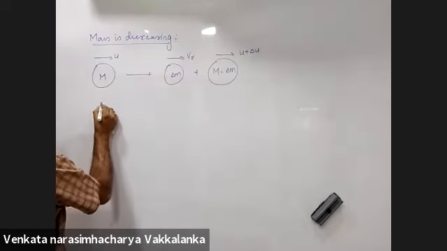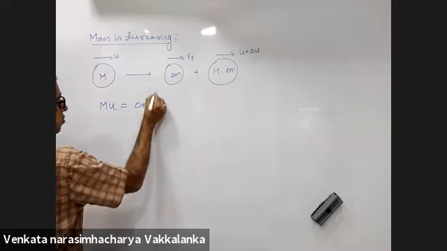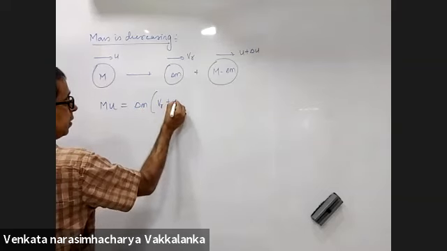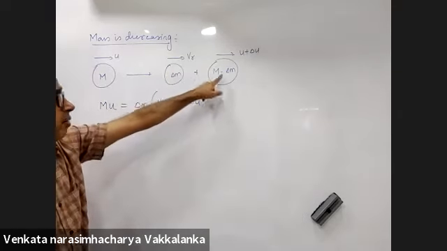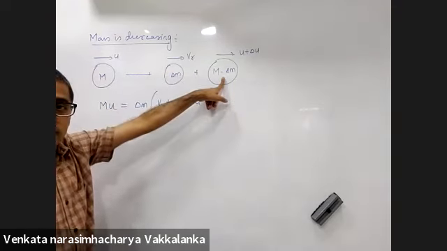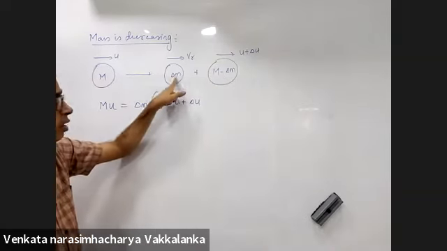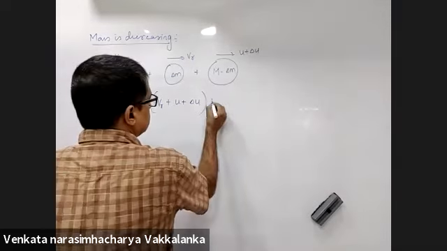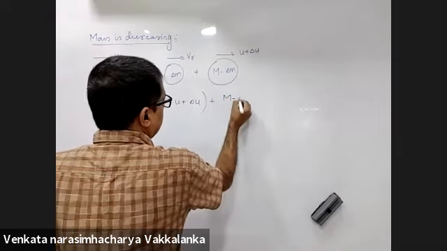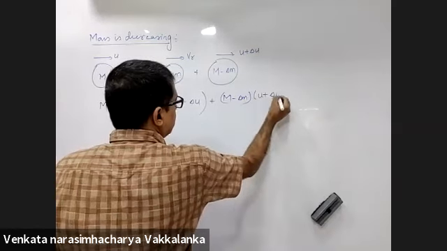But now when I want to conserve linear momentum, I will have to translate this with respect to ground. Velocity of delta M with respect to the original mass plus velocity of the original mass with respect to ground is velocity of delta M with respect to ground. M minus delta M into u plus delta u.